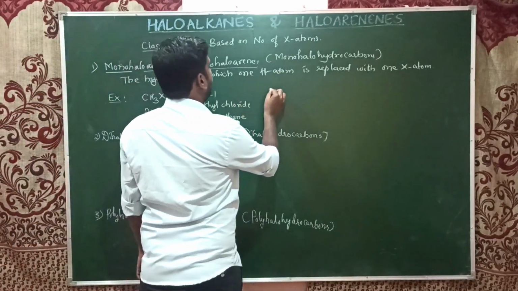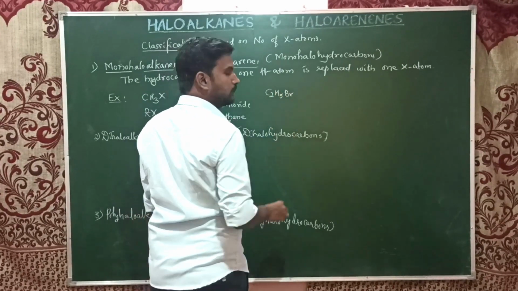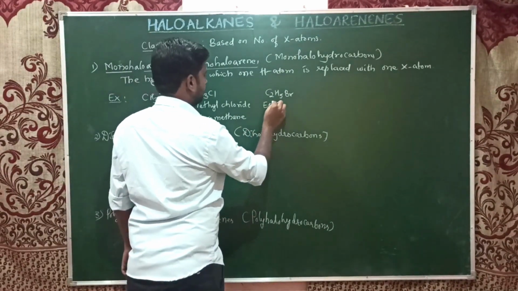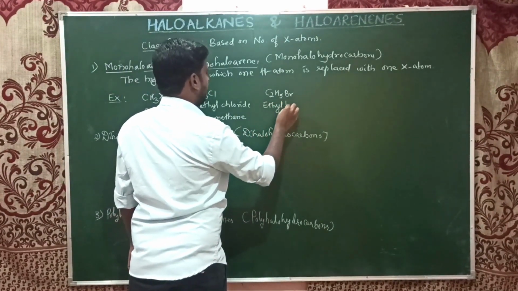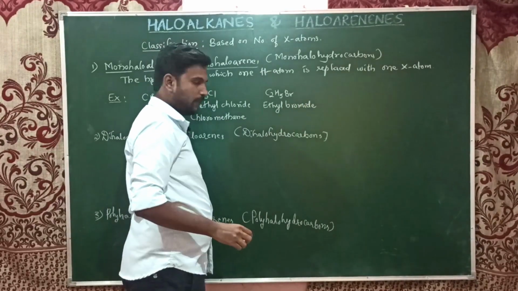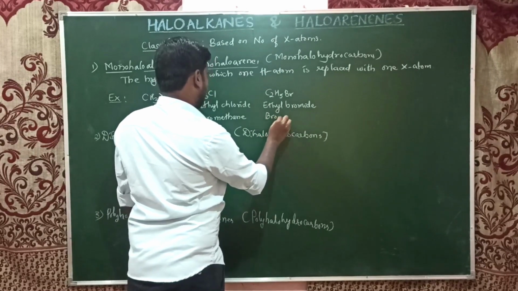Again, C2H5Br. Ethyl bromide is the common name, and the IUPAC name will be bromoethane.